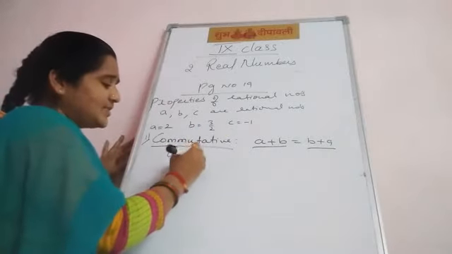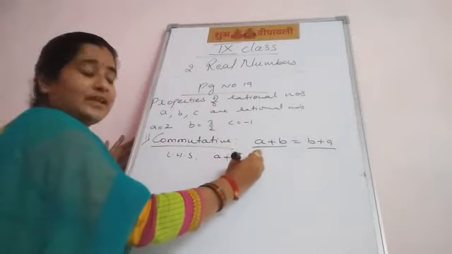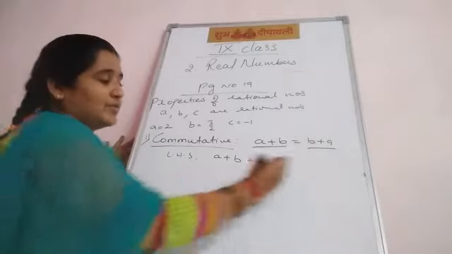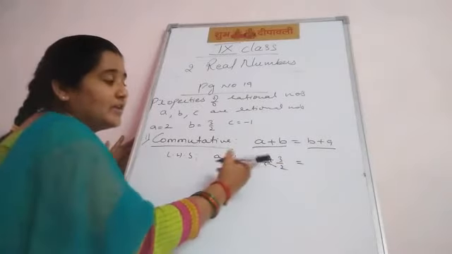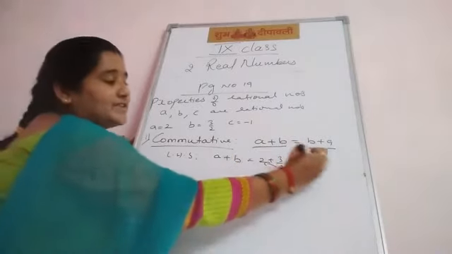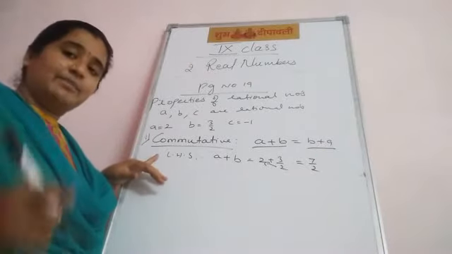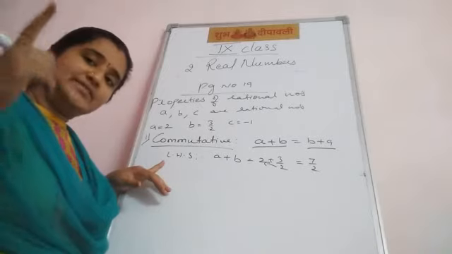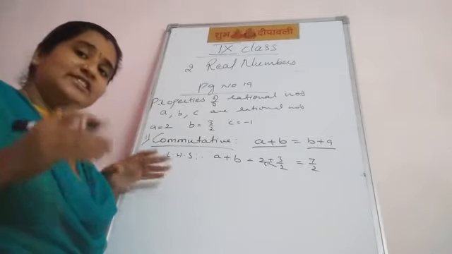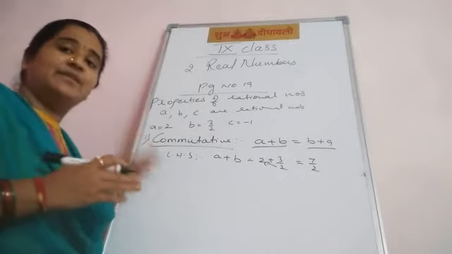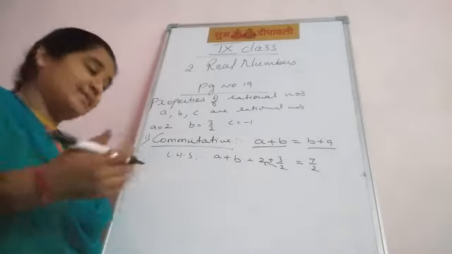Now LHS, you see. a plus b equal to what? 2 plus 3 upon 2. You cross multiply. 2 twos are 4, 4 plus 3 is 7 upon 2. If LHS is 7 by 2, RHS also should be 7 by 2. On the left side it is a plus b, on the right side it is b plus a.